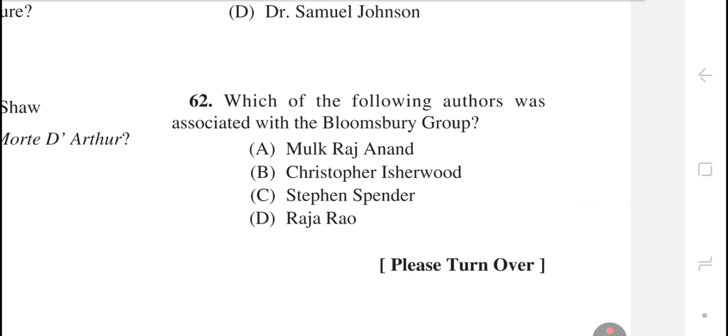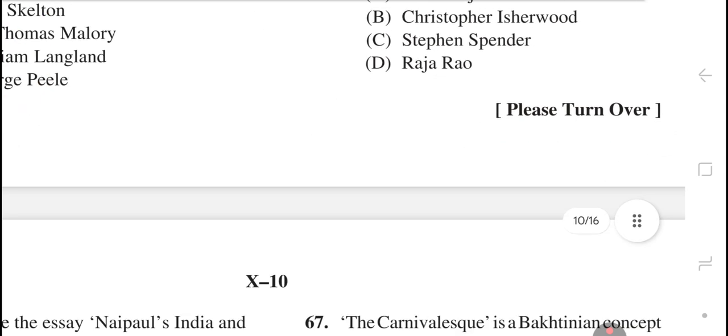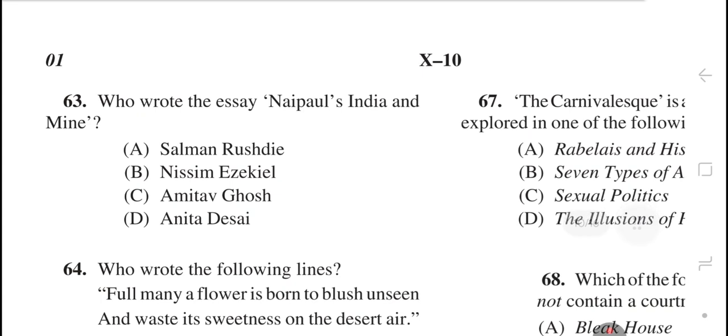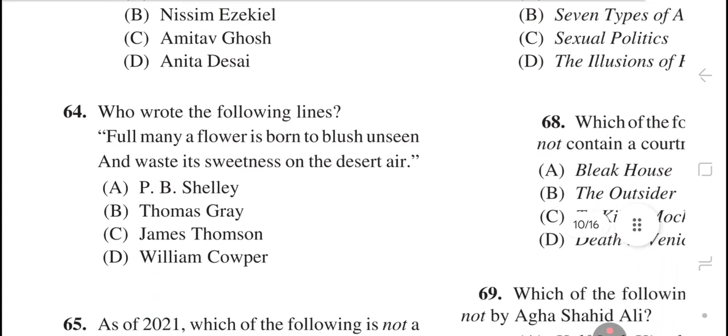Question number 62. Which of the following authors was associated with the Bloomsbury Group? The right answer is option number A, Mulk Raj Anand. Question number 63. Who wrote the essay Naples, India and Mine? The right answer is option number B, Nissim Ezekiel.